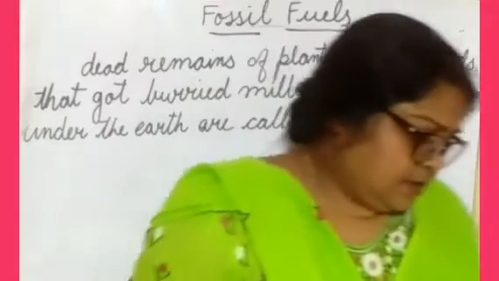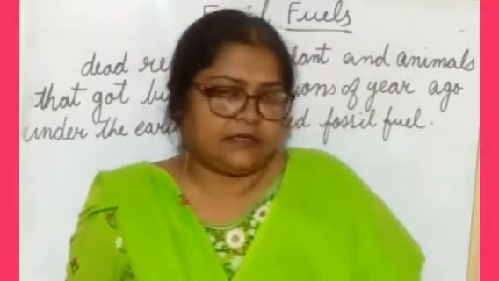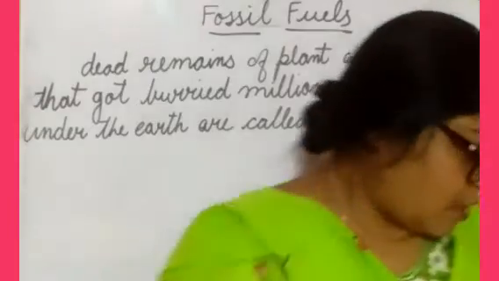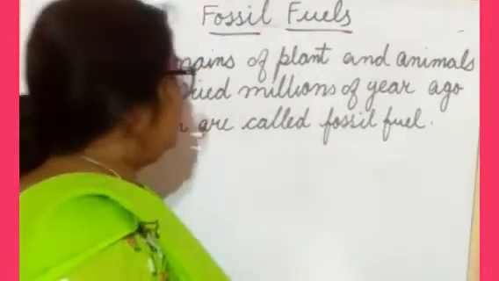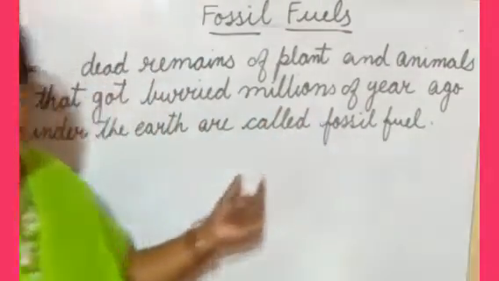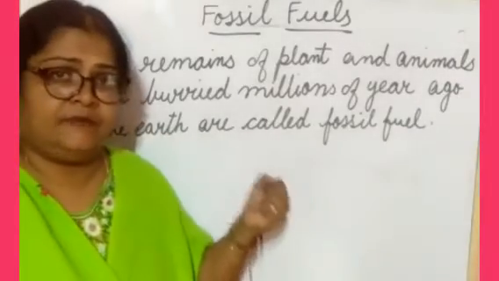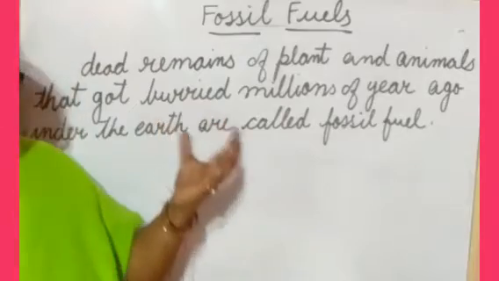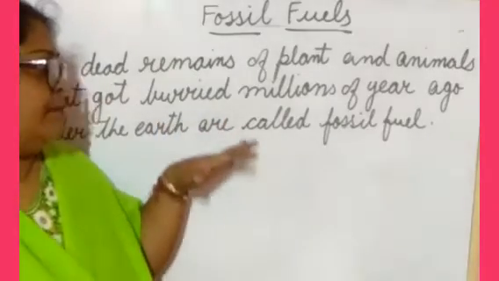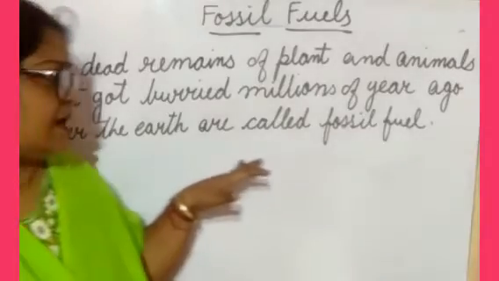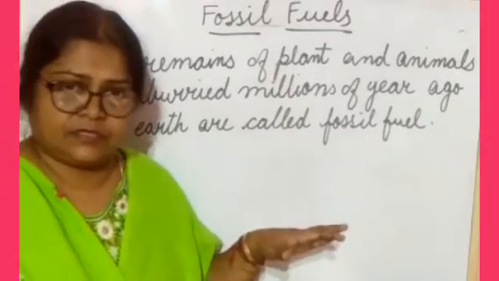Fuels are obtained from dead plants and animals. From dead plants and animals, when they get buried millions of years ago under the earth, they are called fossil fuels.